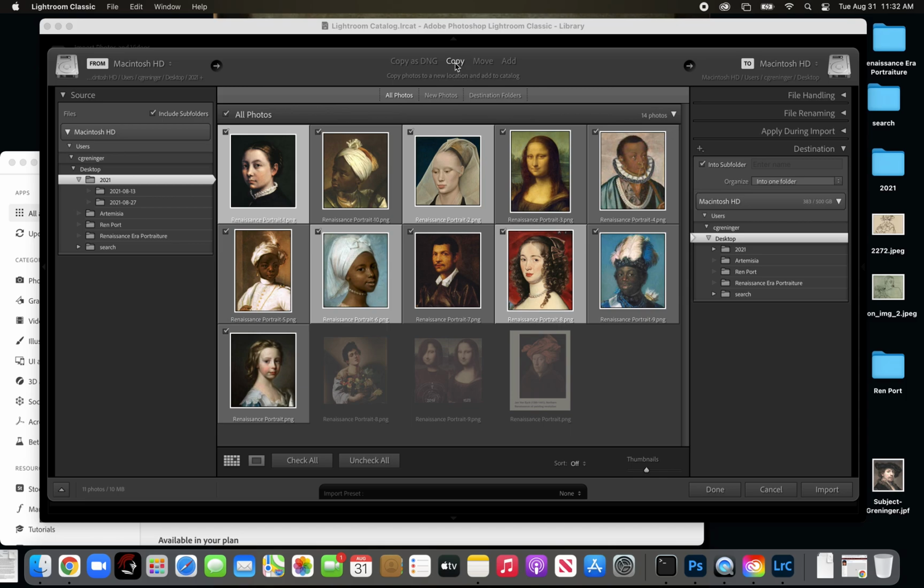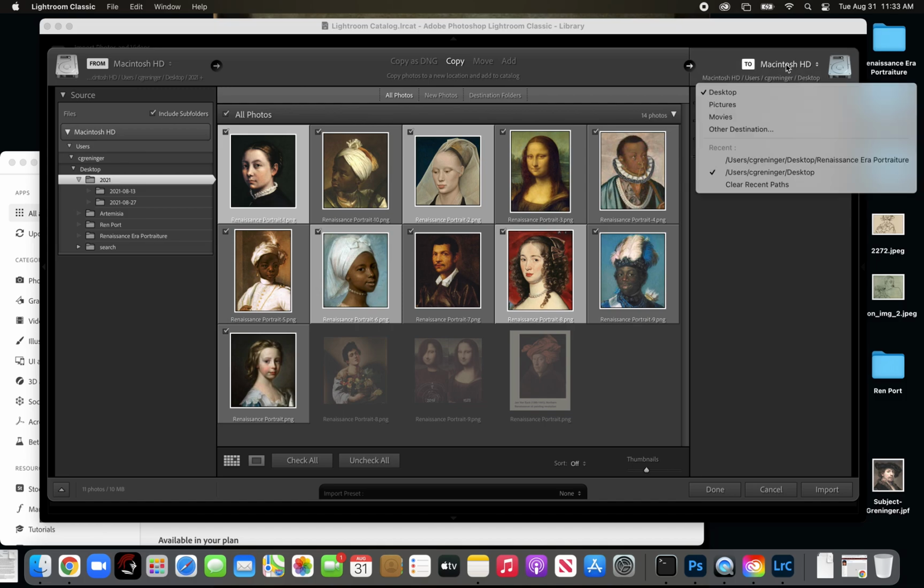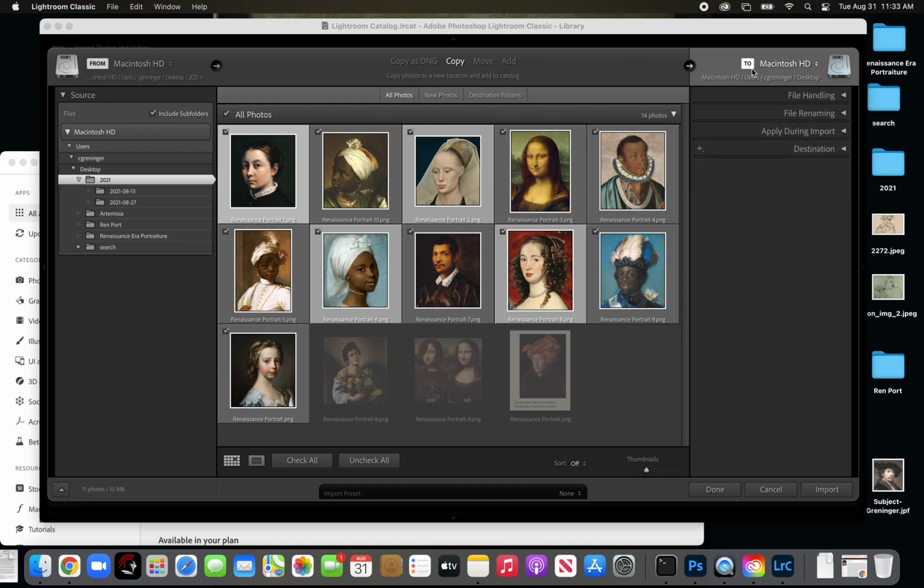So I'm just going to click copy, and then I'm not going to waste my time going over these again. Just click copy, that's the one you want. And then we're going to tell it to go to our desktop here. So we can click down destination, or we can click up here and tell it to go in certain areas. I always click desktop because I like to find it and put it somewhere. File handling: here, don't import suspected duplicates. That's checked, and so we know that's never going to happen. That's a good thing. We can add it to a collection over here, but that's not what I want you to do today, because I'm going to teach you how to make a collection. So just make sure that don't import suspected duplicates is checked.